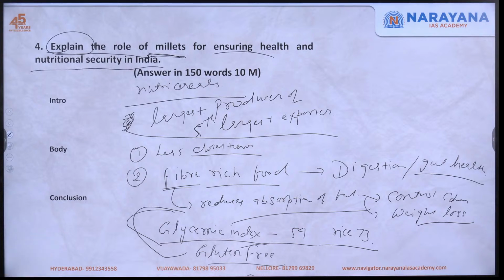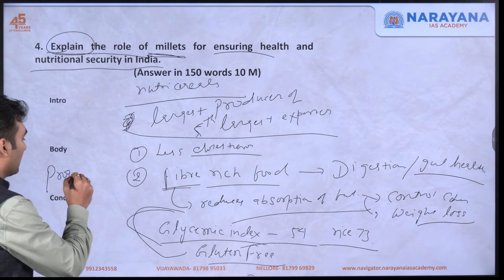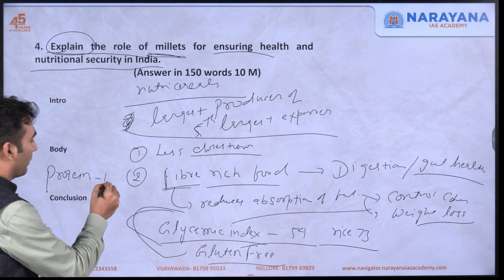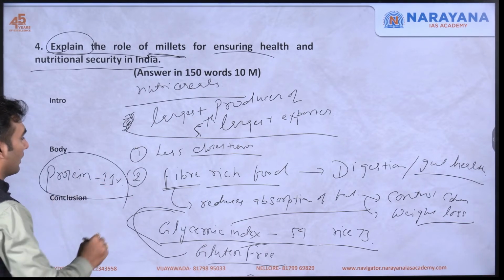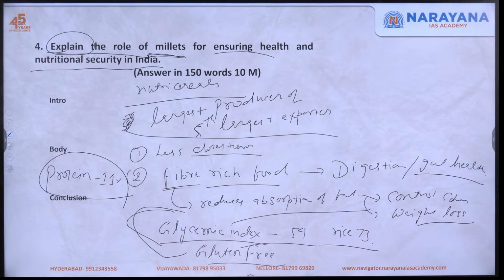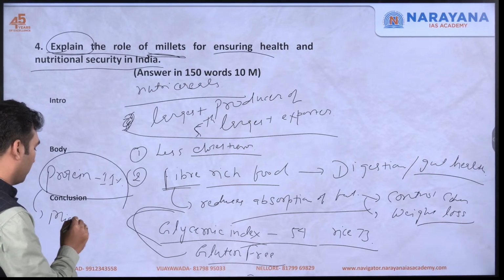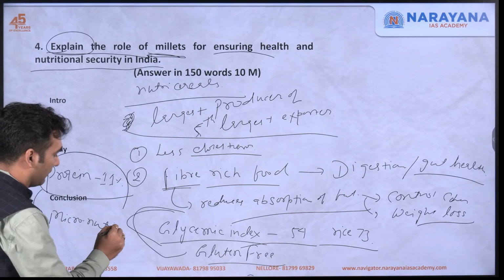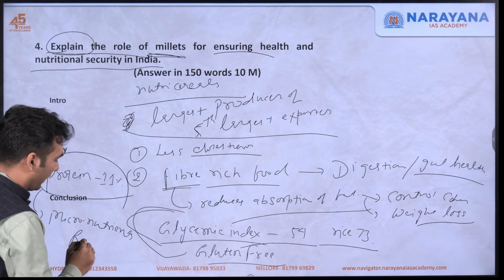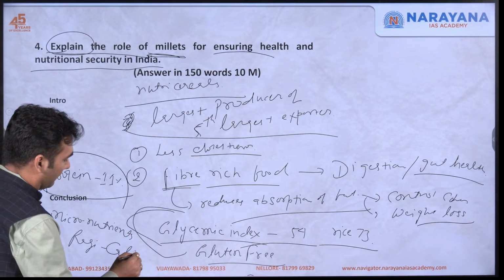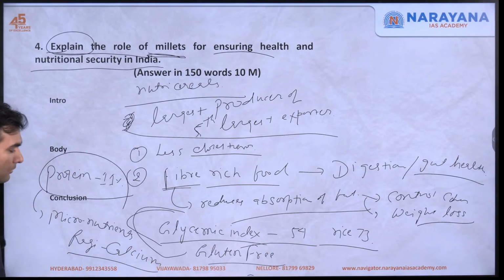In fact, the protein is also very high. Protein in millets, like in oats, we all know that there is a high level of protein. It is 11% is the protein constitution. Okay, they are also a very good source of micronutrients like calcium. Ragi is a very good source of calcium. So this is a very good alternative for those people who are intolerant towards milk. So if they cannot drink milk, they can eat a lot of ragi, etc. Okay.